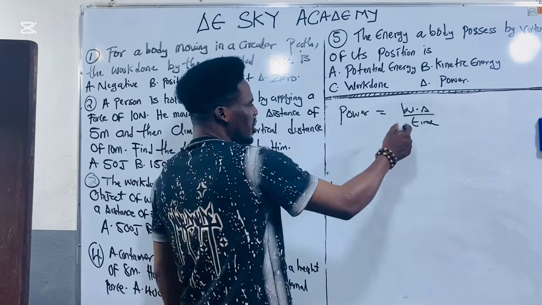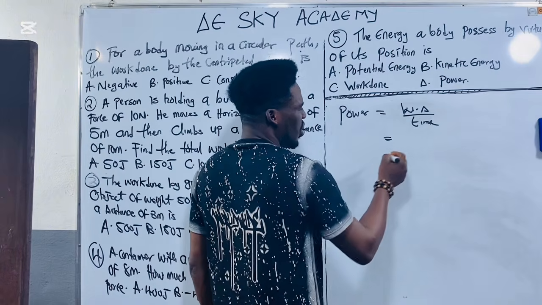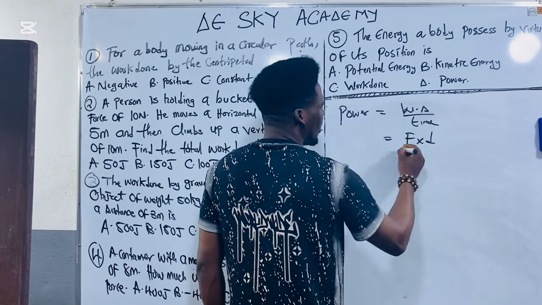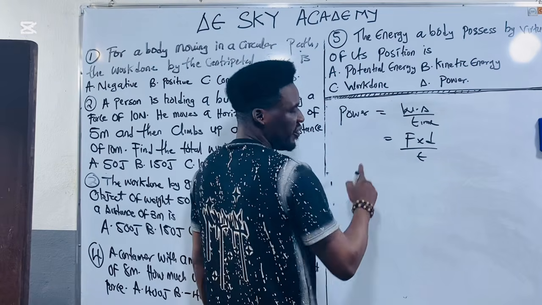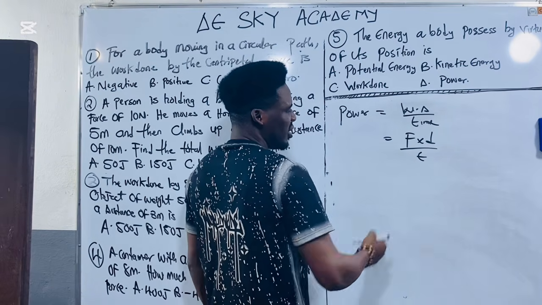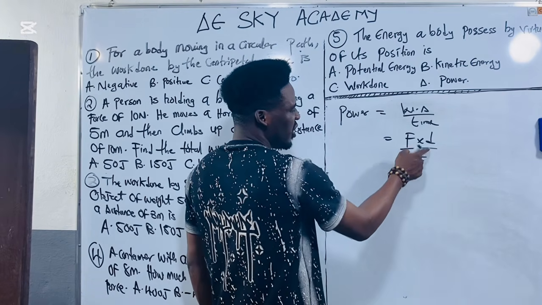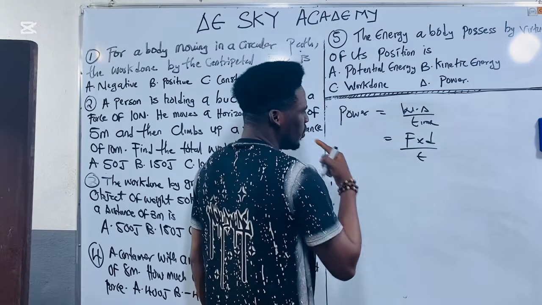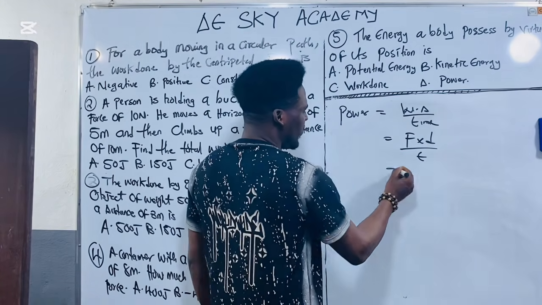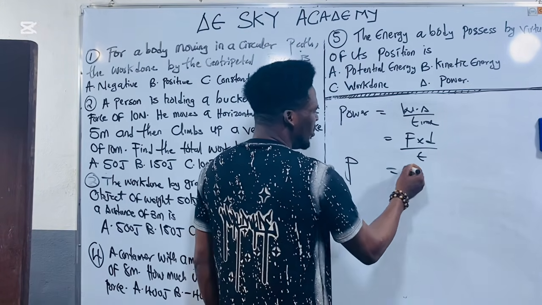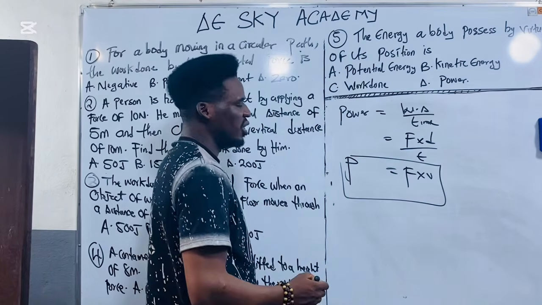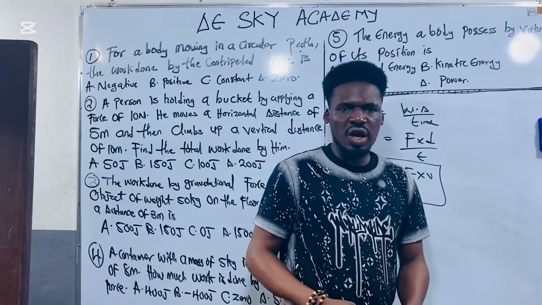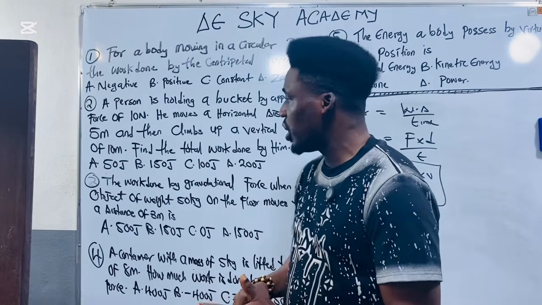So now you recall that work done is force times distance over time. Force times displacement. So where F is force, d is displacement, and t is time. But if you can recall, displacement over time is velocity. Therefore, power can also be force times velocity. So depending on the nature of the question. So now we've been able to summarize work, energy, and power.